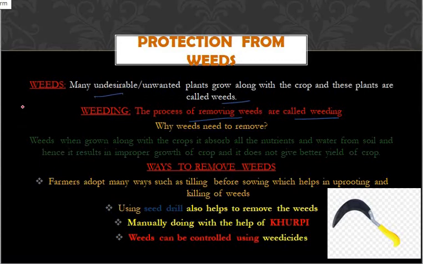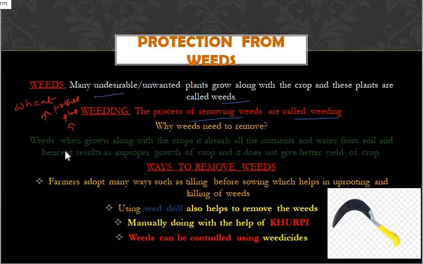If I want to grow wheat, it needs to absorb those nutrients, but the other plants growing along with the wheat absorb them instead. That is the reason why we need to remove the weeds which grow along with the crops.